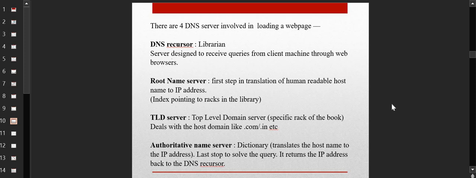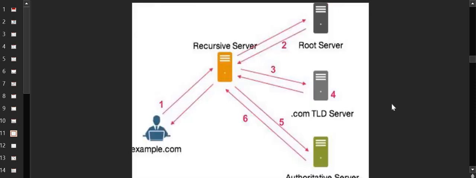So basically from the DNS recursor, to the root name server, to the TLD server, then to the authoritative name server, and then the response is sent back to the DNS recursor. You took that book and then you go to the librarian, issue me this book. So this is the example of how you can relate to the 4 important servers involved in the loading of a web page. There might be more, but these are the 4 most important.